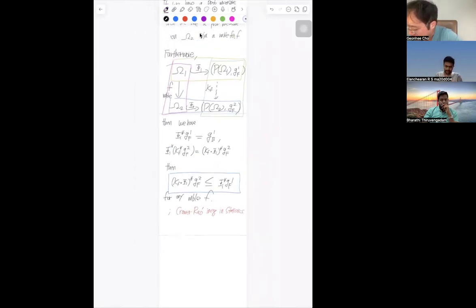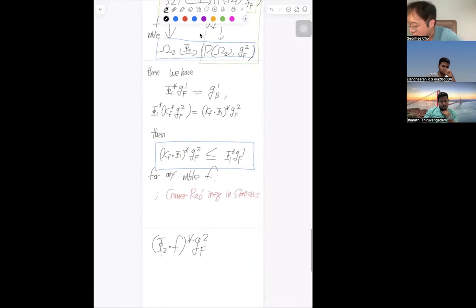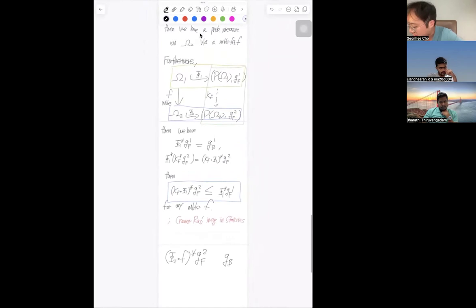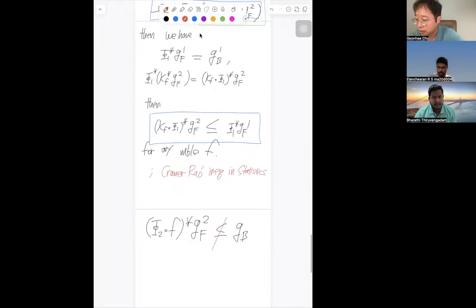So if you have this one and take the pullback to omega 1, every comparison is made on omega 1, not on omega 2. Then you also have this one. So this fails. Is this because of monotonicity, or the regularity of F?